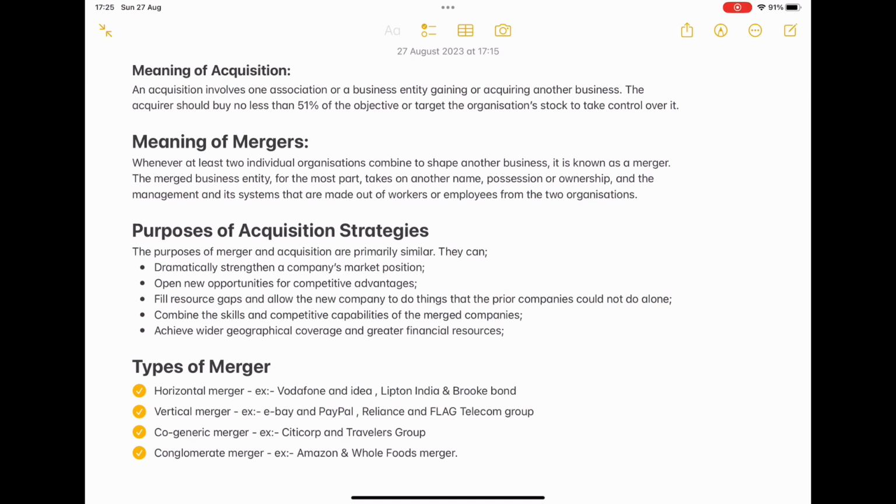Okay, in the next heading, purpose of acquisition strategies. Why do acquisitions happen in companies? The purpose of merger and acquisitions is primarily similar, isn't it? Acquisition in the sense we are purchasing; merger means we are going to join together. They dramatically strengthen a company's market position. Exactly, isn't it? So in order to strengthen my company, I'm going to purchase another competitor.